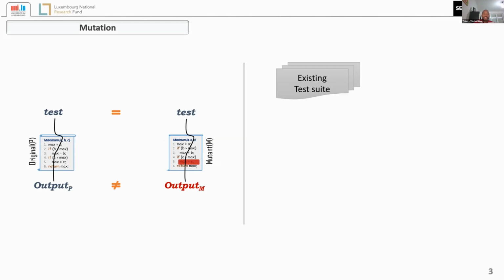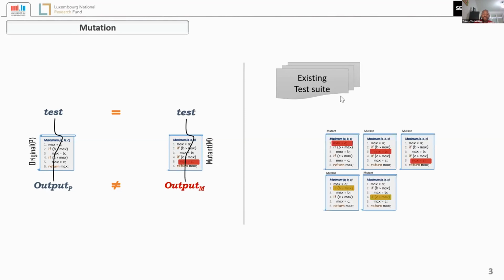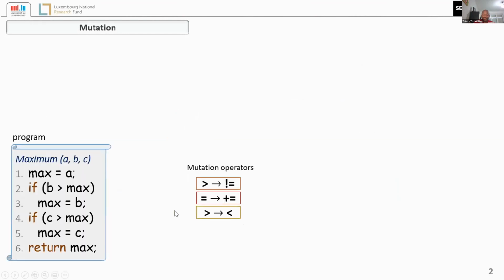Now, to perform mutation testing on the program under test, mutants are generated by systematically making simple syntactic changes on the program. Then existing test suites are executed with each of the mutants, and the killed mutants are recorded. If the proportion of killed mutants is below a given threshold, additional tests are generated to kill the remaining mutants.